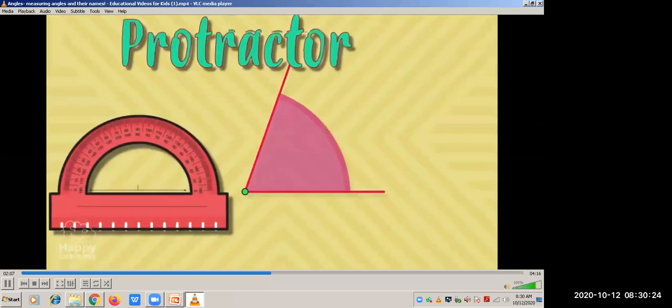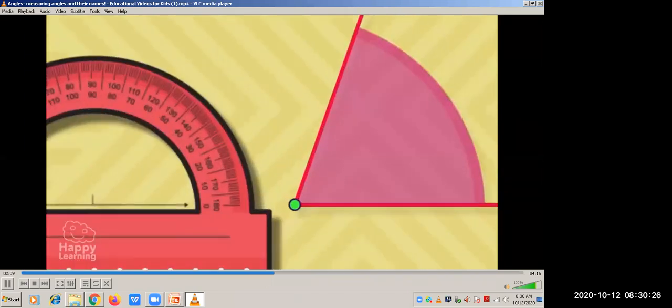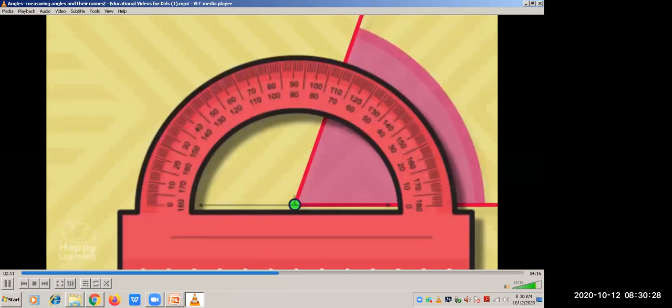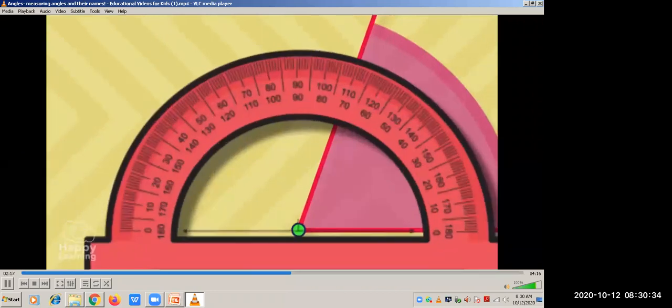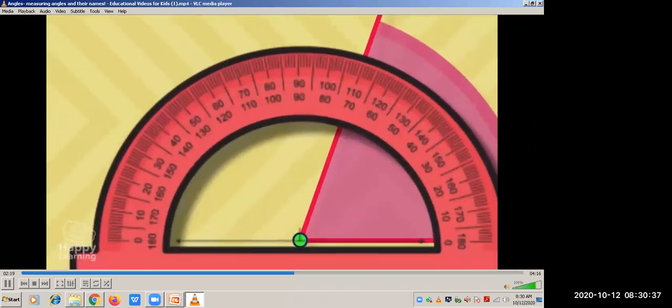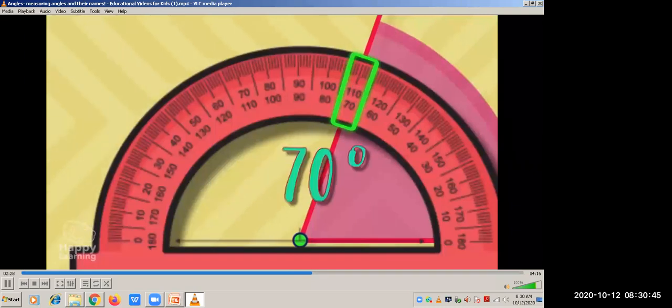So we need to place the straight part of the protractor over one of the sides of the angle, making the vertex and the central point of the protractor meet. After this, we need to look at the protractor line on the other side of the angle and look at what number it says. These are the degrees that an angle measures.